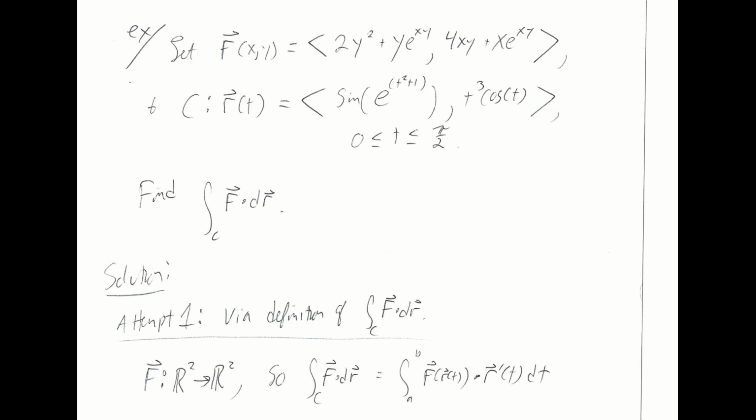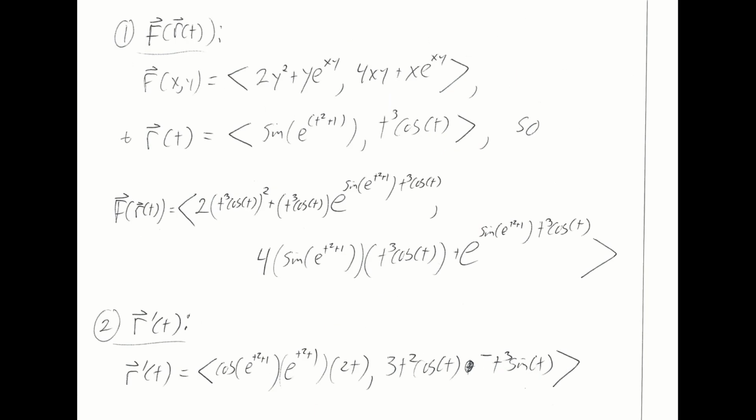So the first thing I do here, I'm dealing with a line integral, so I do want to double check myself really quick. I want to make sure that I'm aware of the fact that my integrand is a vector field. So if I'm attempting to compute this line integral of this vector field via the definition of a line integral of a vector field, I'll be using this formula. This is what line integrals look like for vector fields as opposed to for scalar valued functions. So if I'm using this formula, I'm going to need this expression, I'm going to need r hat prime, and I'm going to have to find their dot product. And this is all non-trivial. I mean, it's trivial in that you're just plugging stuff in, but the expressions that result are somewhat monstrous.